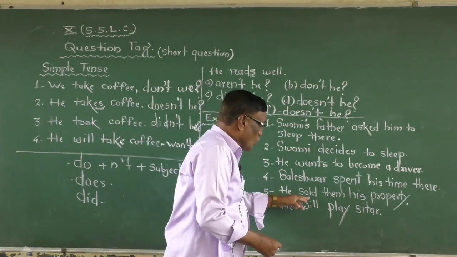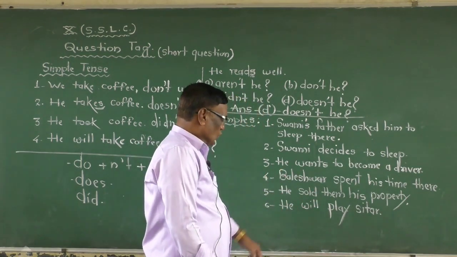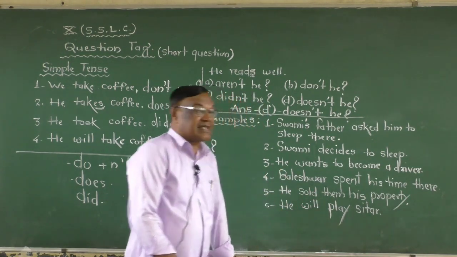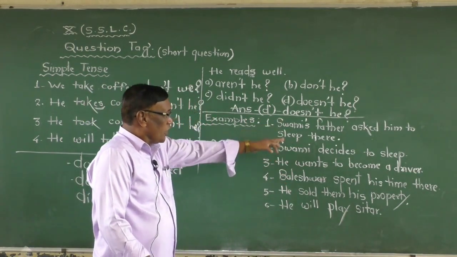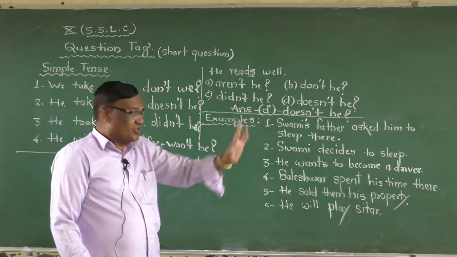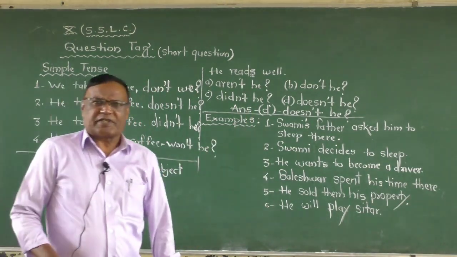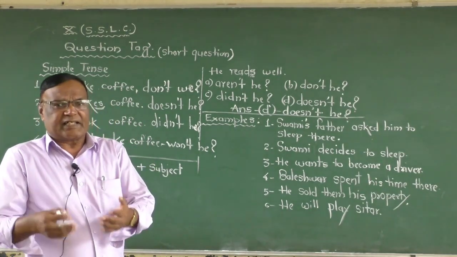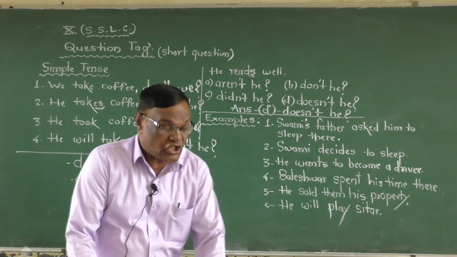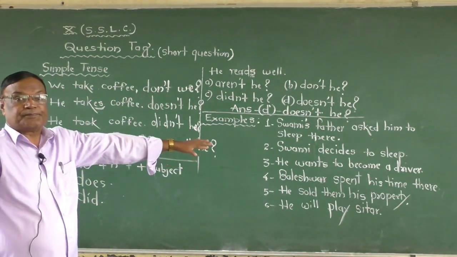Then he sold them his property. Sold. He will play sitar. The will. You saw all these 6 examples there. Many more examples are there. Don't worry, I give many more examples. That is the way. You just take down all these in your notebook.